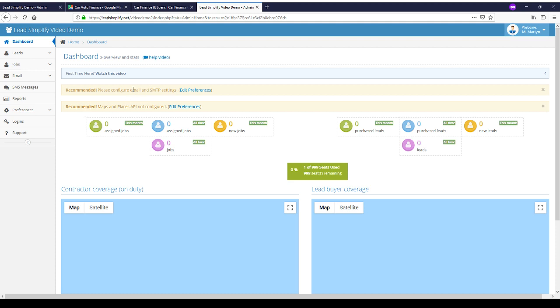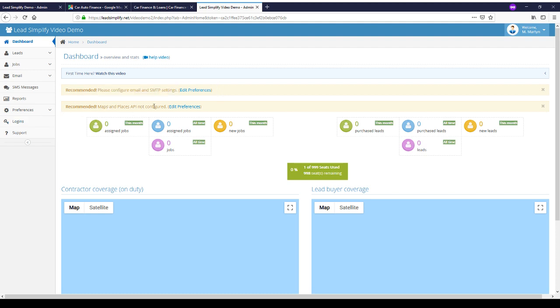As you may have just noticed, I've entered an email address a few minutes ago in the contact preferences. However, the system will send out emails from noreply@leadsimplify.com unless you actually configure your own SMTP settings. So if you'd like it to be sent out from your own email address, you need to do that. If you're stuck, let us know in Facebook or one of the groups, and we will help you get your SMTP set up. I won't cover this in this quick setup. It's for advanced users, and we can go over that a little bit later on.